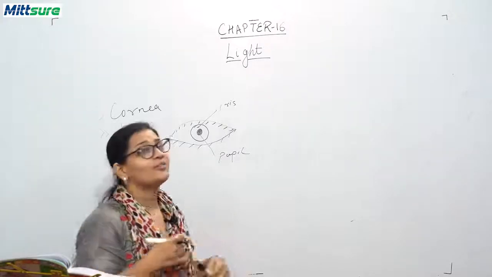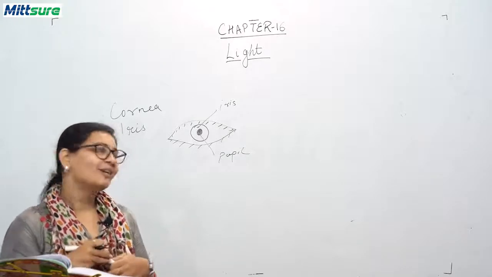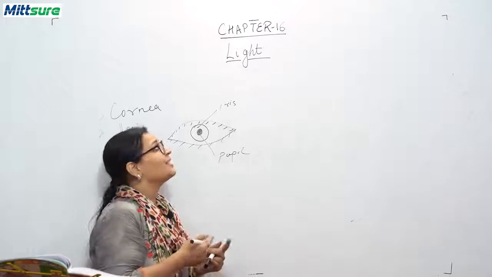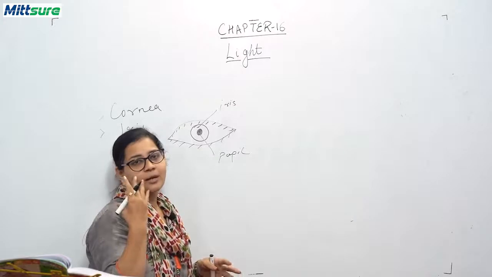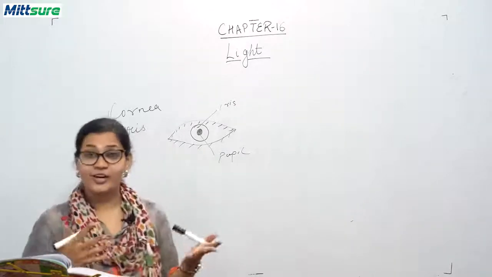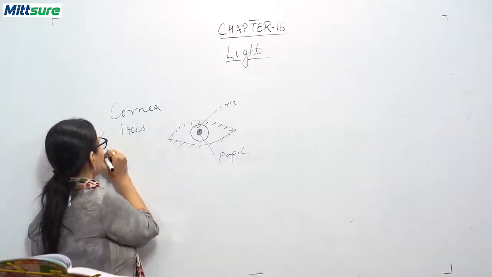It also provides the colors to your eyes. Some have blue color eyes, some have brown color eyes. So the iris is the color which is provided to you. So if you have blue color eyes, then your iris is of blue color. If you have brown color eyes like mine, mine are dark brown color, okay. So I have this dark brown iris. So see what color of iris you have. So this is the iris and the next is